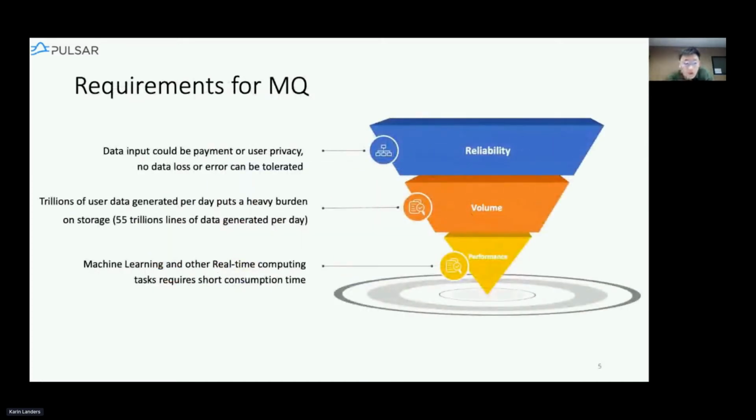And there are some requirements for MQ in InLong. First of all, the MQ should be reliable, right? The data we have in Tencent can be payments, user privacy, and players' stats, and no data loss or errors can be tolerated. Also, the amount of data can be massive. Such an amount of data can put the message queue under a heavy burden, and the message queue should manage it well under this great pressure. And finally, the consumer latency should be as low as possible because some of the machine learning algorithms require shorter consumption time.